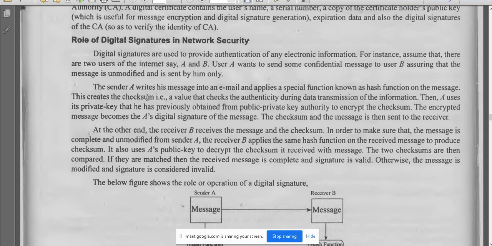This creates a checksum, a value that checks the authenticity of the information during data transmission. Then A uses its private key, which it has previously obtained from the public key authority, to encrypt the checksum. The encrypted checksum becomes A's digital signature of the message. The checksum and the message are then sent to the receiver.